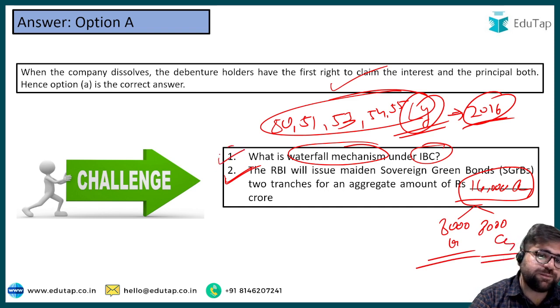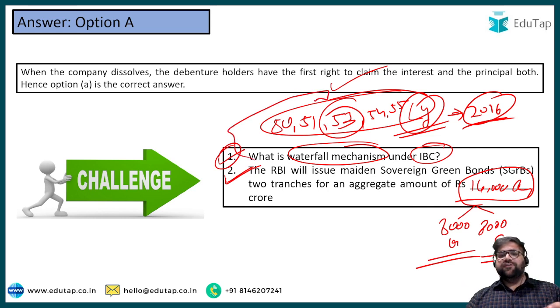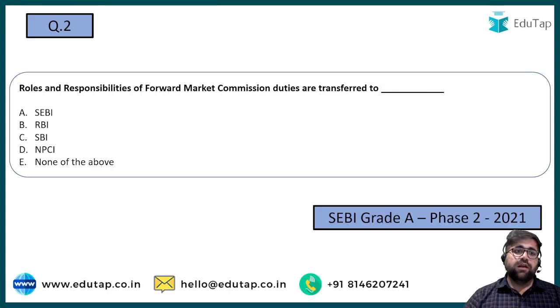And the answer to the earlier question is section 53. So section 53 deals with the waterfall mechanism, and that question has been solved for you. Coming to question 2 now. Very easy, hardly a 3-second question, a cakewalk.